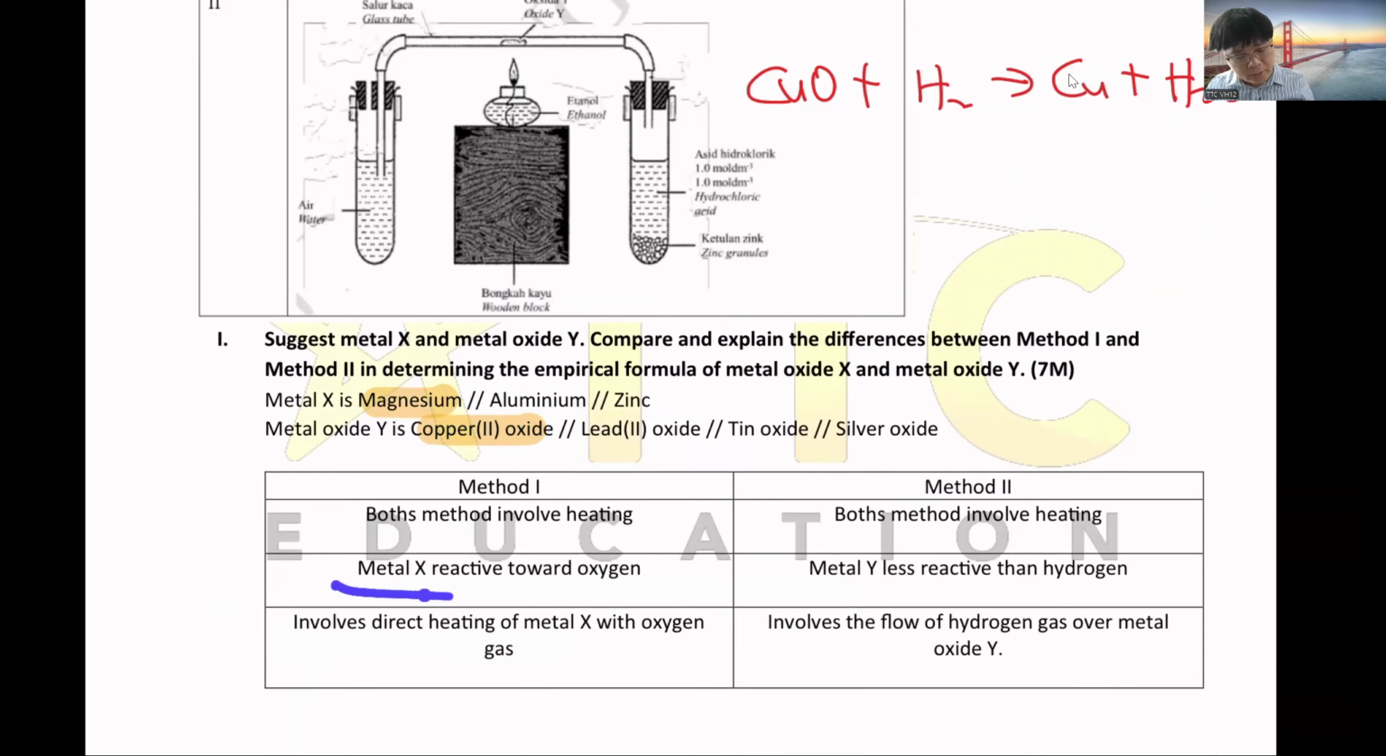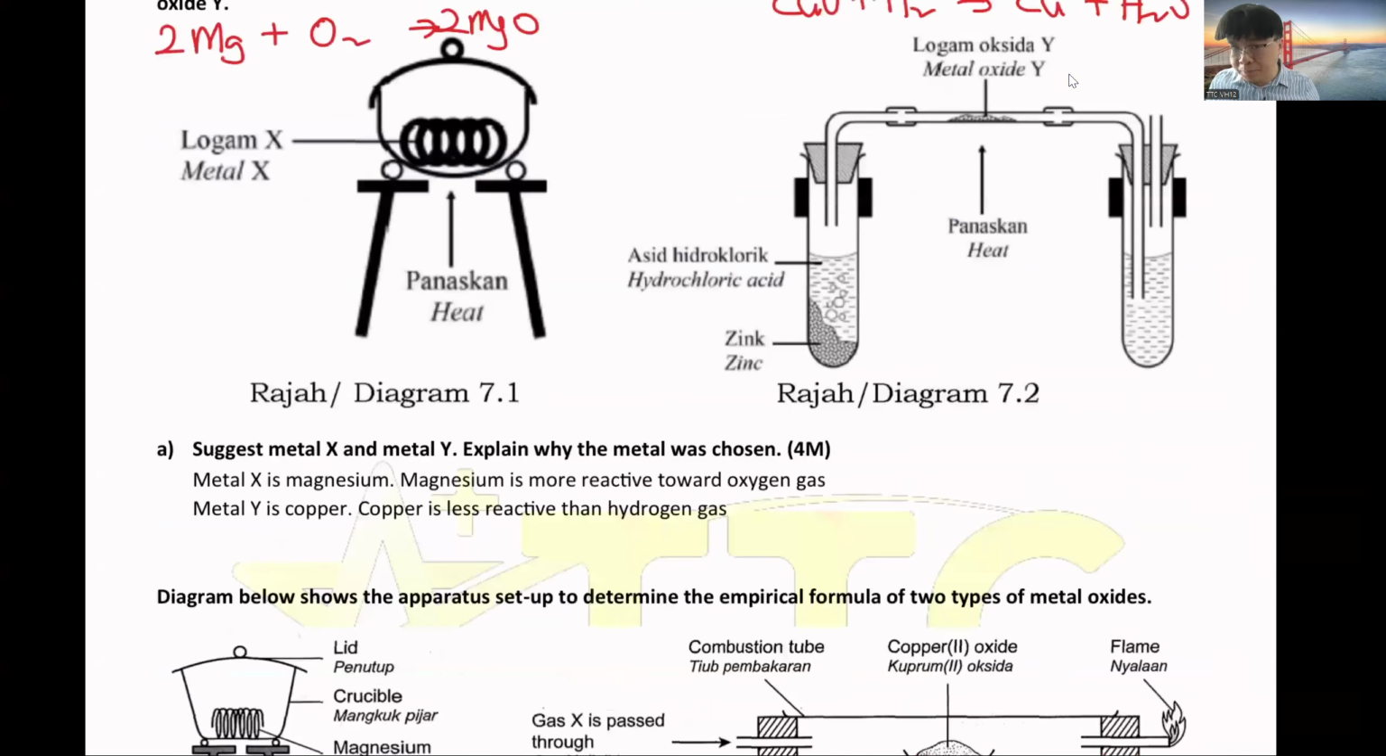So why do we choose this one? Because X is reactive towards oxygen, Y is less reactive than hydrogen, so the oxygen can be taken away. This one heats metal X and oxygen gas. This one heats the hydrogen with the metal oxide. So you can write any differences. So this is the first part, part A.